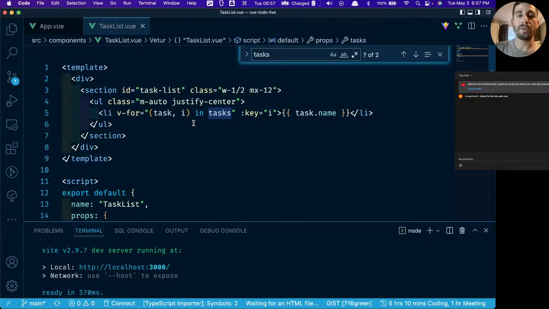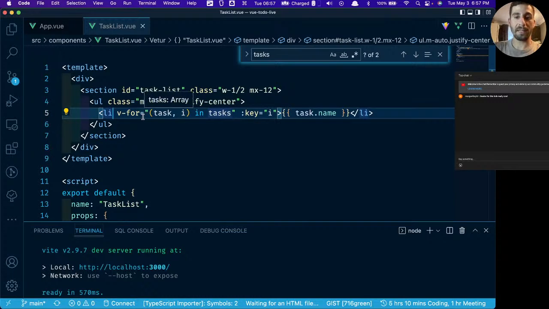So the way that we would do that is with something called an emitter. We're going to emit a value up to the parent component. And again, I know this sounds complicated. Don't worry about it. You're about to see how it's done. It's not as bad as you might think.